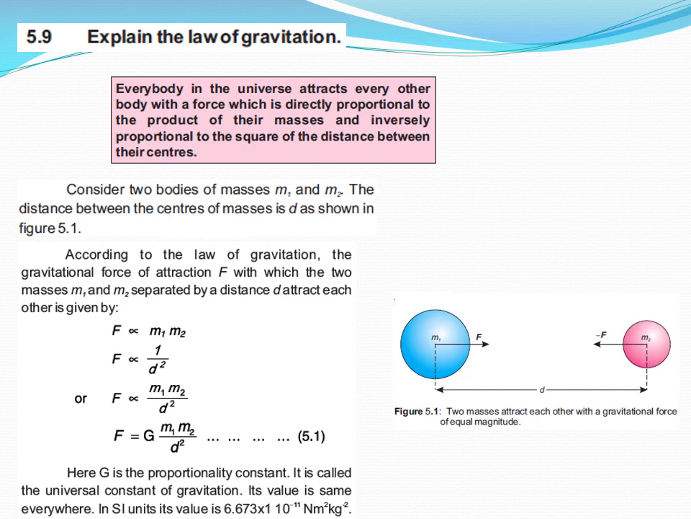Here G is the proportionality constant. It is called the universal constant of gravitation. Its value is the same everywhere throughout the universe because it is a universal constant. In SI units, its value is 6.67 into 10 to the power minus 11 Newton meter square per kilogram square.